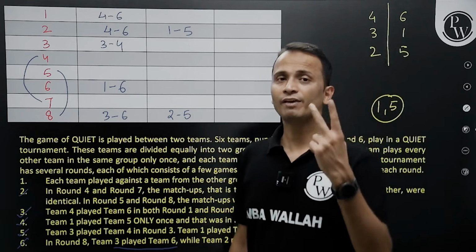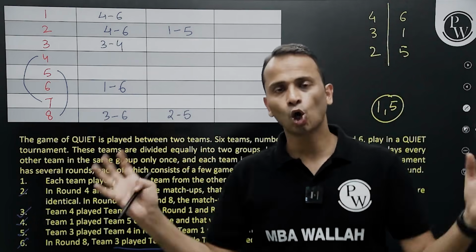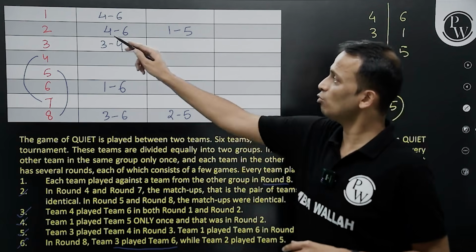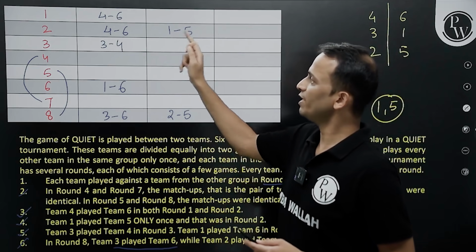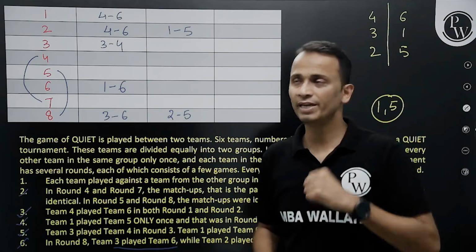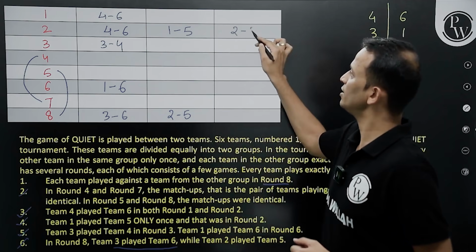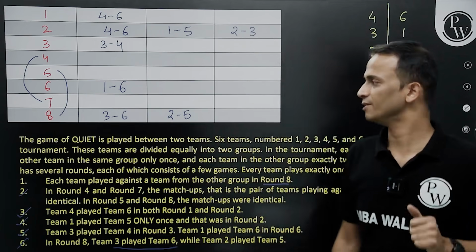Now, in any round, if I already have two matches, I can quickly write the third match because all the 6 teams will participate in every round. So in round number 2, I have two matches. Team number 1, team number 5, team number 4 and team number 6 have already played 1-1 match. Remaining two teams are team number 2 and team number 3. So 2 and 3 will play here as well. Round number 2 is completed.